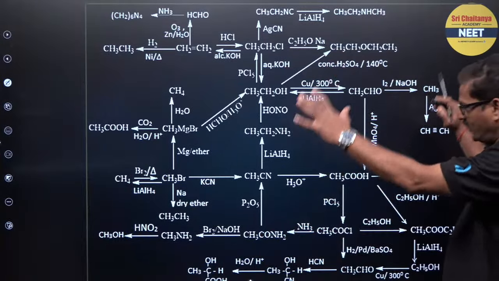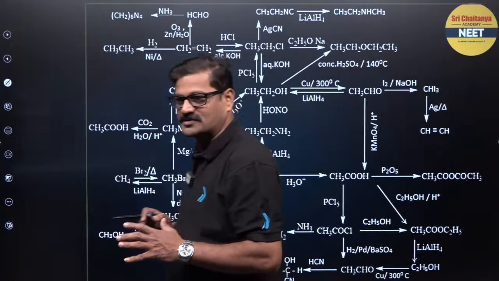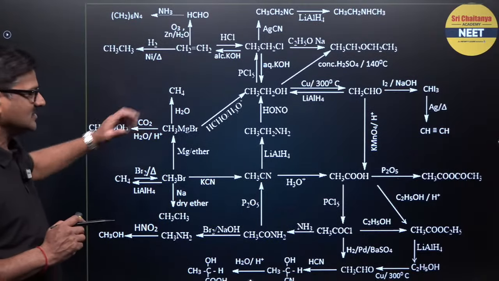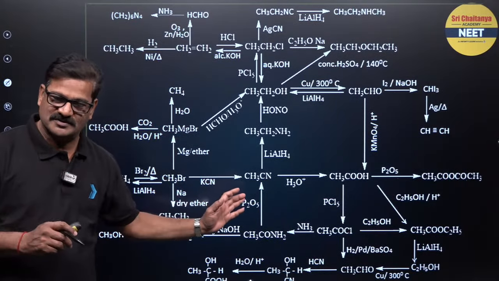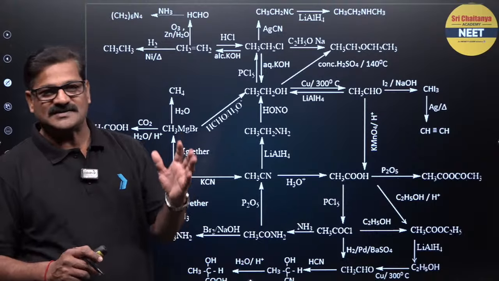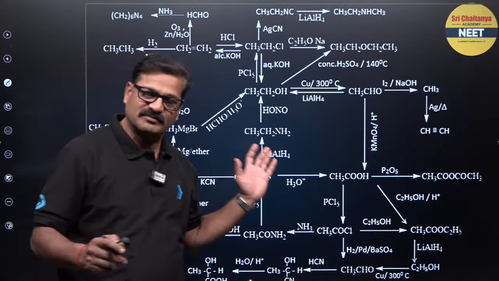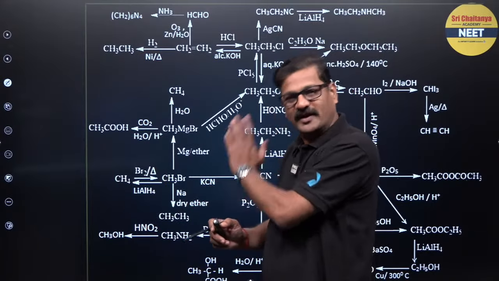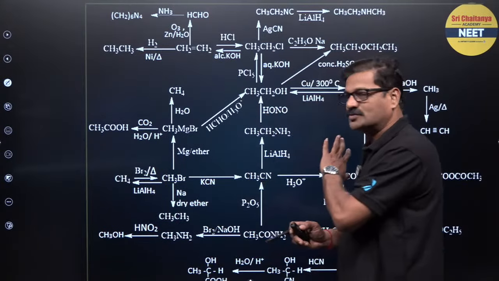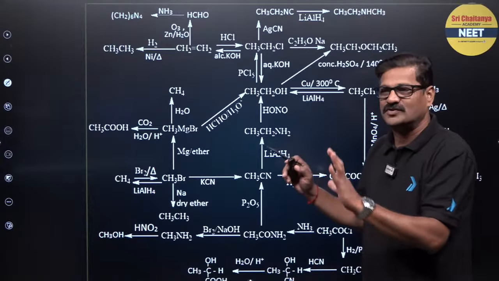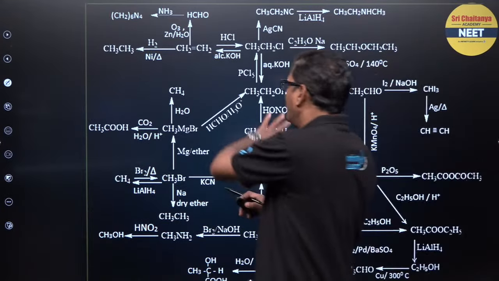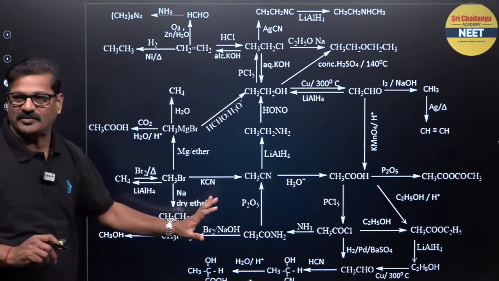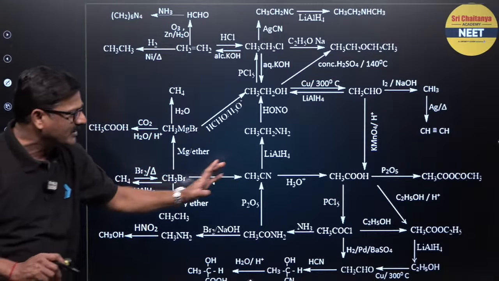When you see the big picture of the organic chemistry conversions, you are going to see like this. You Google it, you will get this image. And you go and see any textbook, you will get this image. And you ask any teacher, he will write something to make this image. Even I don't want to give you that confusion. And it is a mind map, beta. It is a mind map. You have to travel through this mind map.